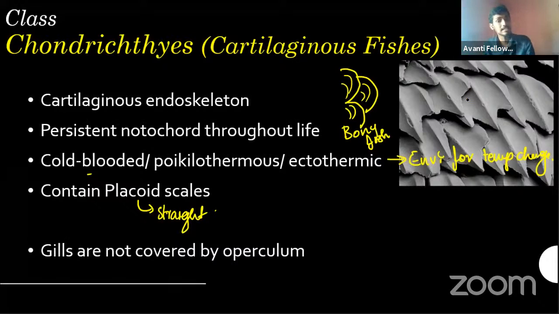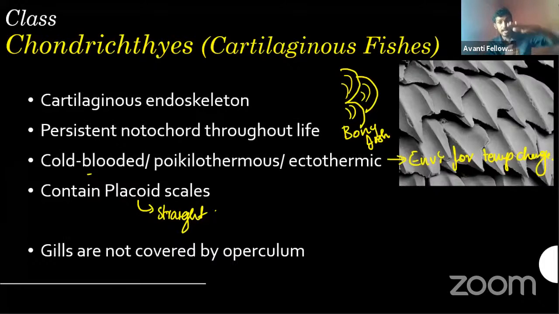If you ever get a chance in the fish market, you will normally get these cartilaginous fishes, normally the dogfish. Take that fish and try to move your hand from head to the tail portion. You feel a nice kind of structure. Then try to do the same thing from tail to the head portion. When you do that, all these placoid scales will rise and stick to your hands. Some obstruction will start to come.